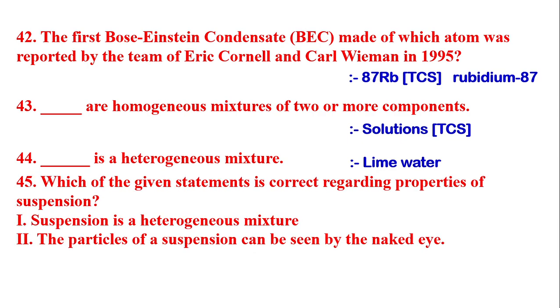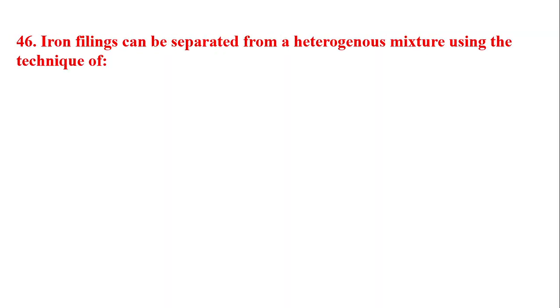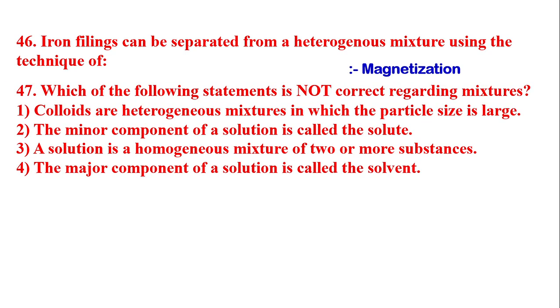Next question is, which of the given statements is correct regarding properties of suspension? Statement 1, suspension is a heterogeneous mixture. Statement 2, the particles of a suspension can be seen by the naked eye. The answer is both 1 and 2. Next question is, iron filings can be separated from a heterogeneous mixture using the technique of magnetization.